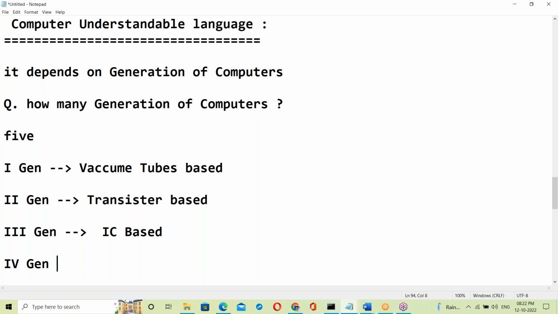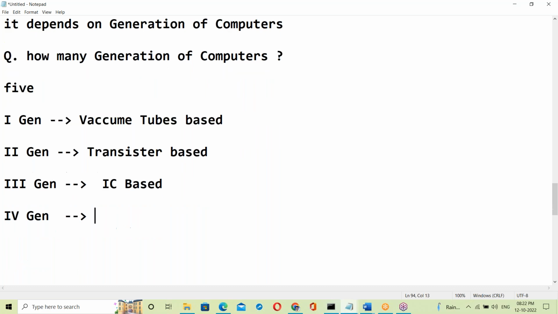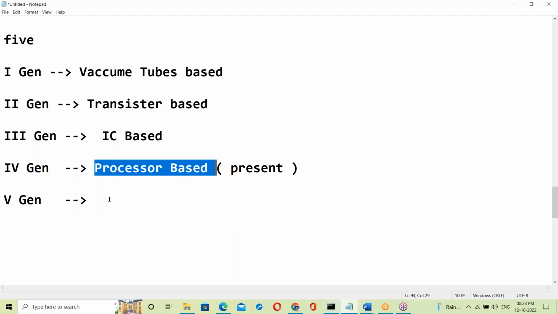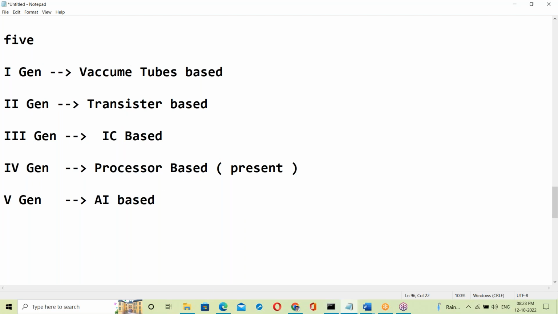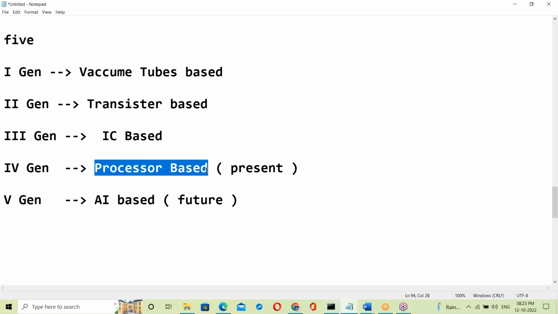Fourth generation is processor based, which is the present generation. We are using fourth generation computers now. What is the fifth generation computer? In the future, it's AI based. Presently it is processor based.